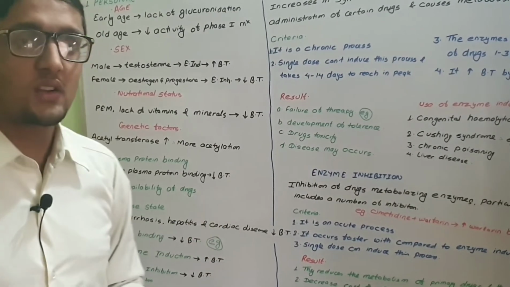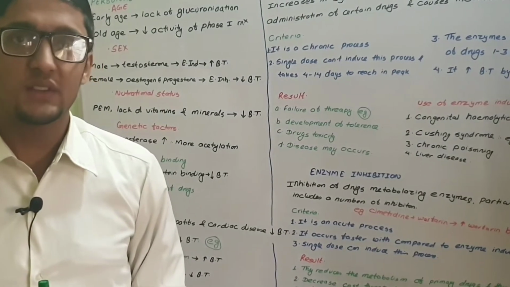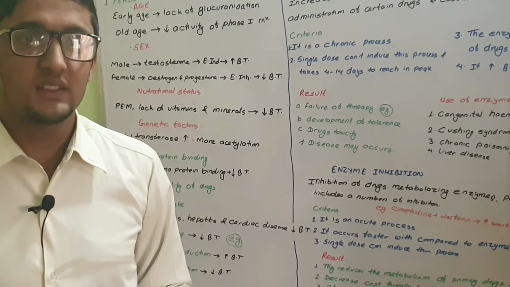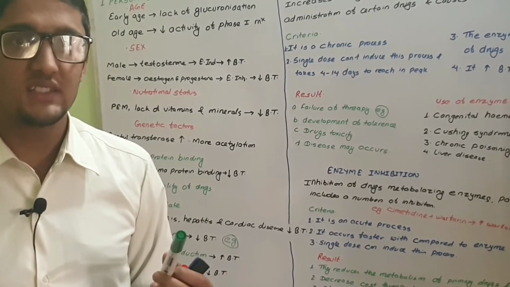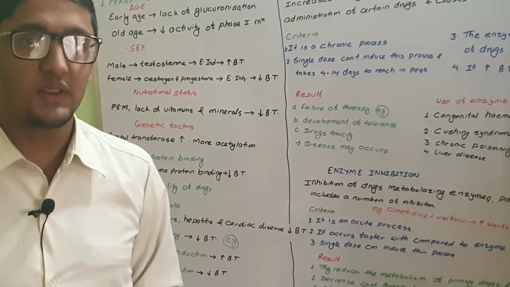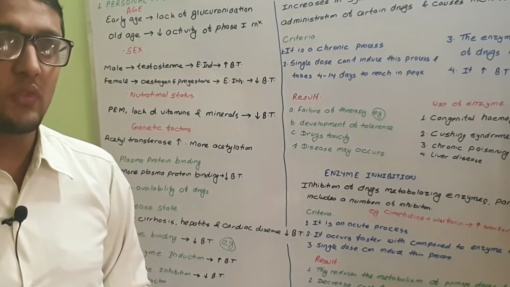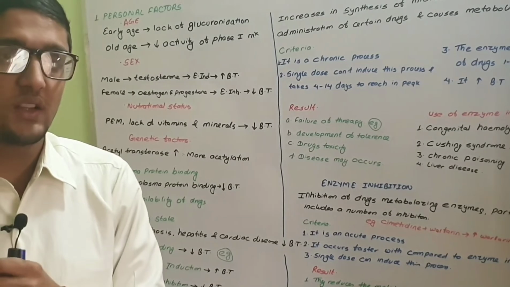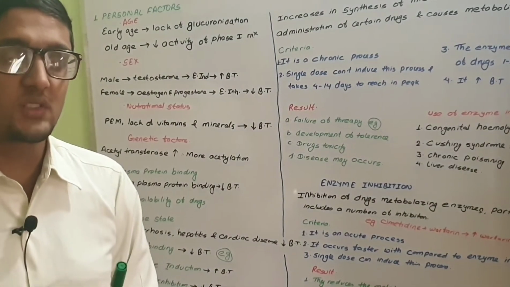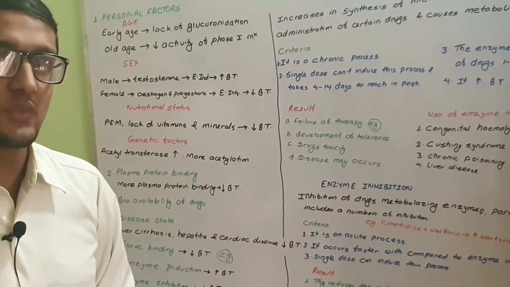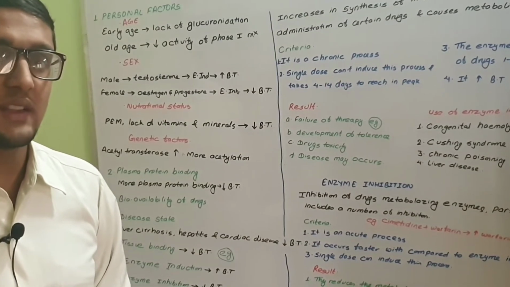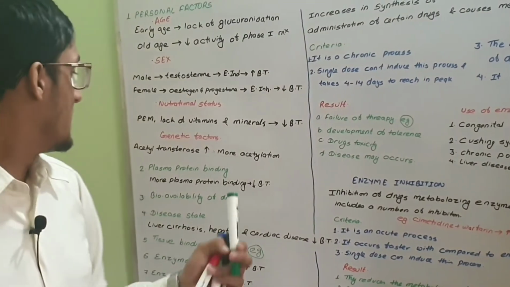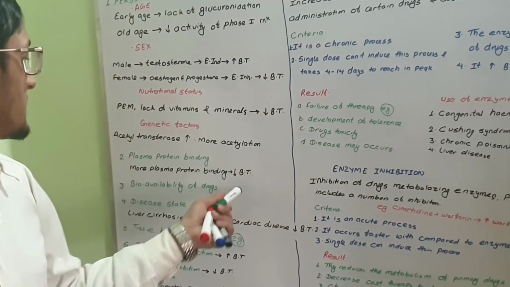If we give a tablet to a person, it goes to the stomach, where disintegration, dissolution and absorption take place. Before reaching the systemic circulation, it goes to the liver through the portal circulation, and there first pass metabolism occurs. That determines the bioavailability of the drug.